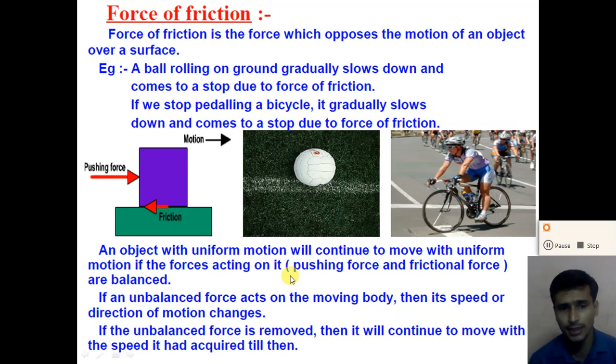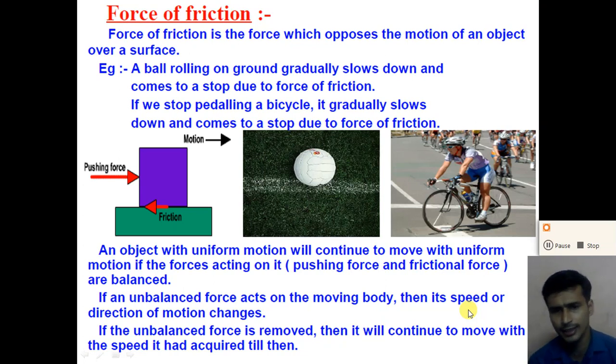But if the external force and the friction force are unbalanced forces, that is, if the external force is greater than the friction force, the body will move in the direction of the external force. So if an unbalanced force acts on a moving body, then the speed of the body or the direction of the motion changes. The speed of the body can increase or decrease, and the direction of the motion can be changed with the help of the unbalanced external force.